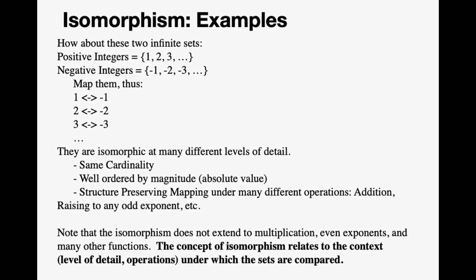They're also well ordered by magnitude using the absolute value. And there's a structure preserving mapping under many different operations: addition, raising to an odd exponent, etc. And note that the isomorphism does not extend to multiplication, even exponents, and many other functions. The concept of isomorphism relates to the context, level of detail, and the operations under which the sets are compared.